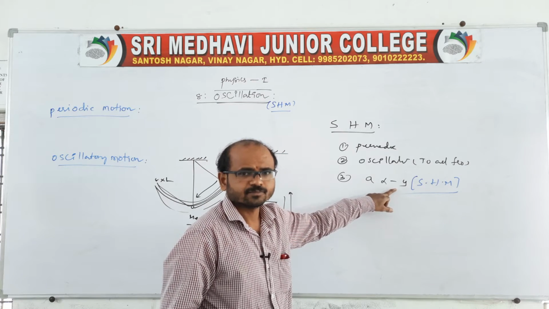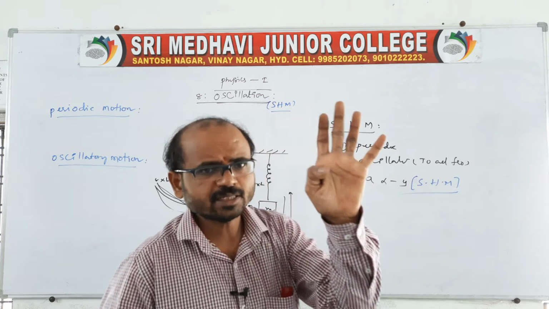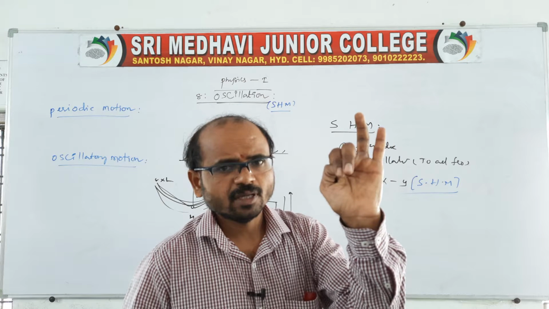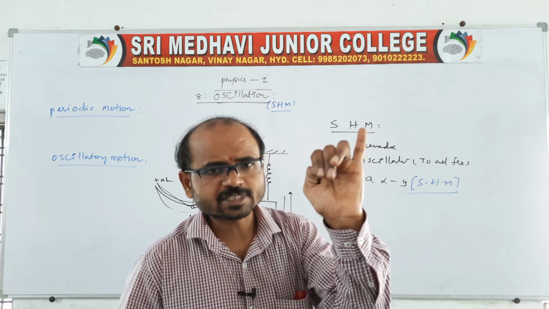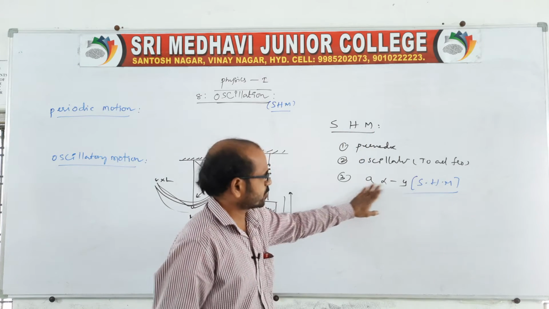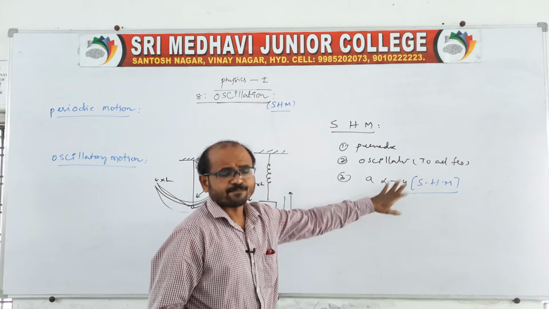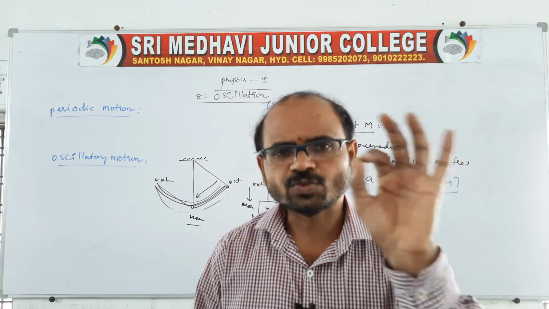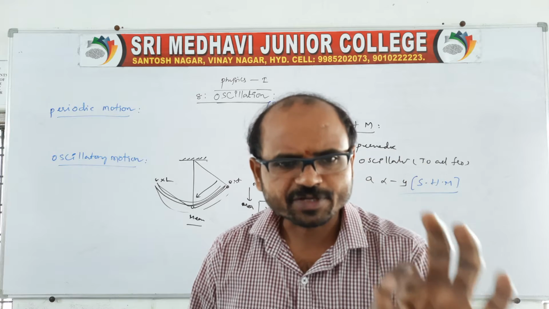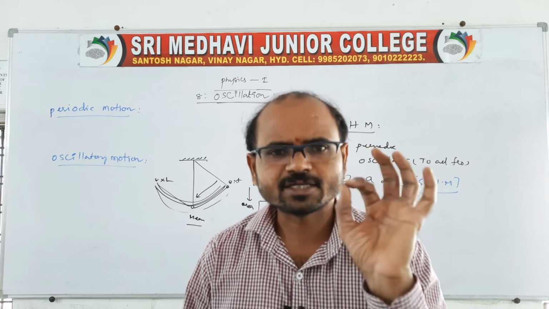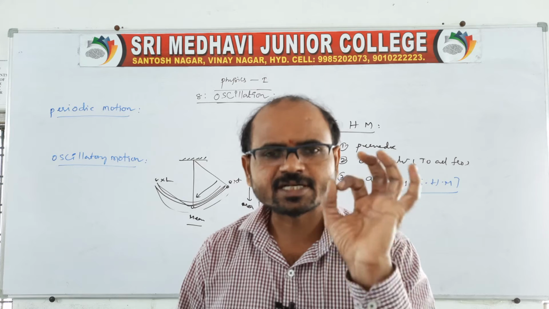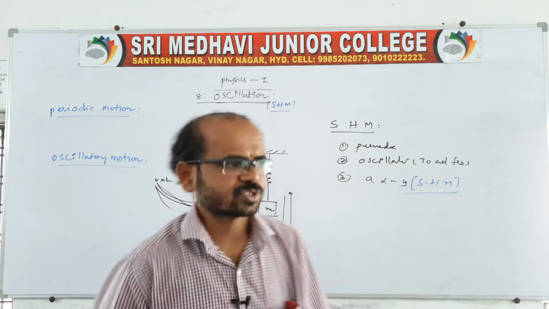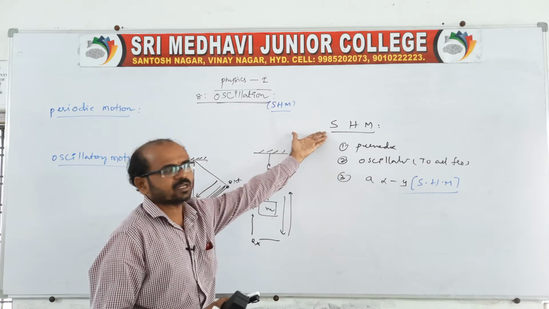Motion must be periodic, to and fro, acceleration directed towards the mean position, acceleration and displacement in opposite directions, acceleration directly proportional to displacement. These are the conditions for SHM, simple harmonic motion. So, to and fro motion of a body about a fixed point, the acceleration directed towards the mean position, acceleration and displacement in opposite directions, and acceleration directly proportional to displacement is nothing but simple harmonic motion.